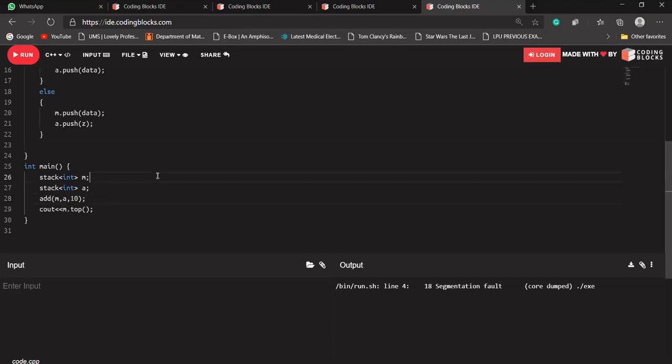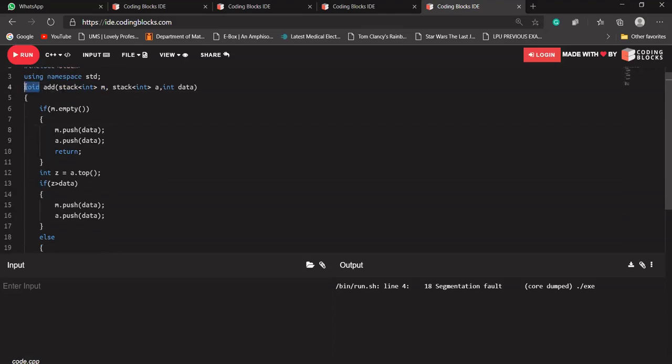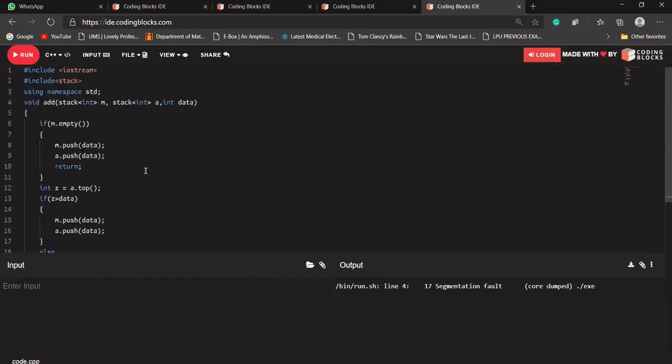Okay, leave it. Here I passed my stack by value, so a local stack will be created, and as it is not returning anything, the return type is void. So whether we call this function or not, it does not mean anything. If the stack is empty and I want to print the top of our stack, this will cause a segmentation fault. So either I have to return my stack from there, or I have to pass it by reference.